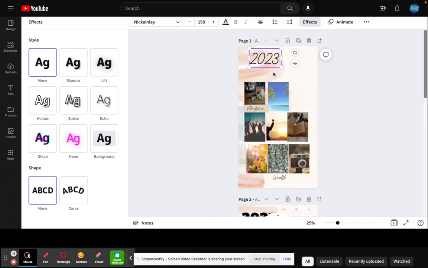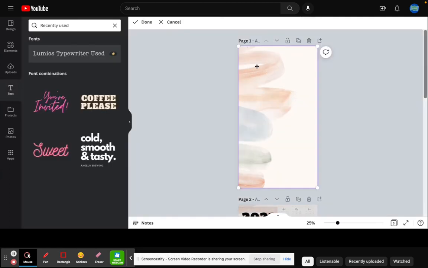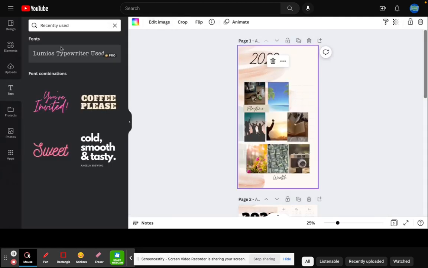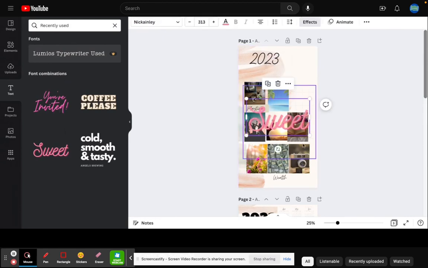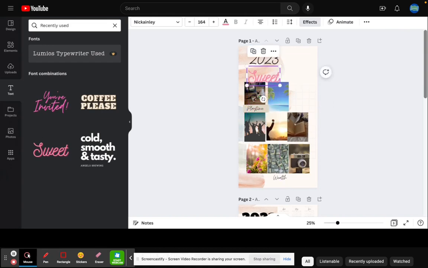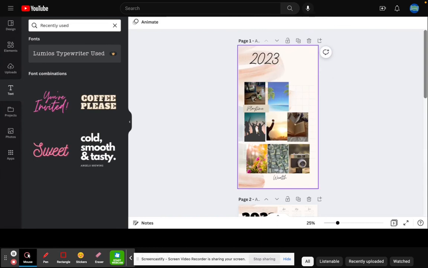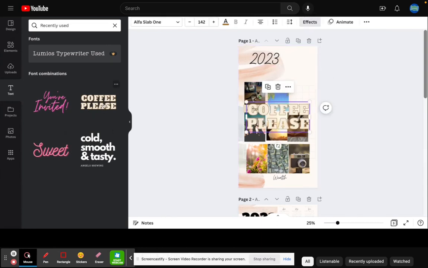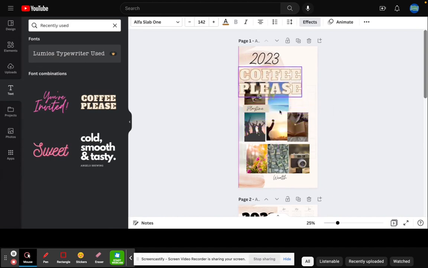So just fixing this a little, and choose another text. You can use the same one, or if you want, you can use different ones. There are so many different kinds of text options here in Canva. I'm going to use the Coffee Please because I think it's nice and bold. So you're just going to erase that, it says Coffee Please.